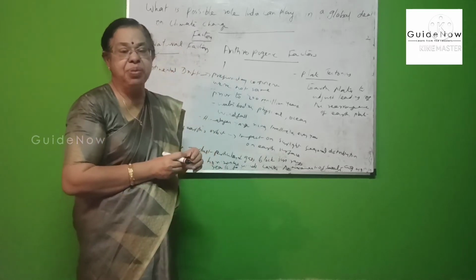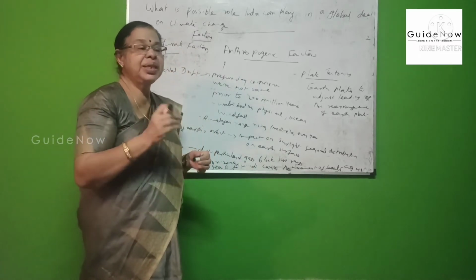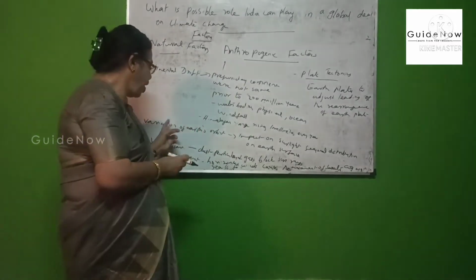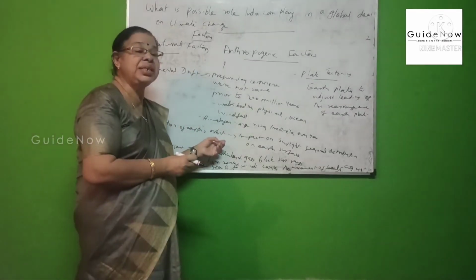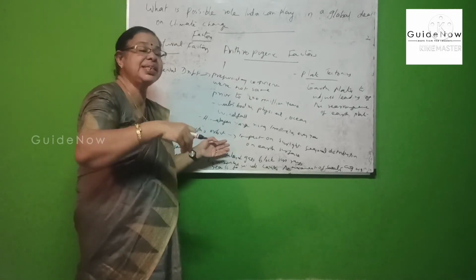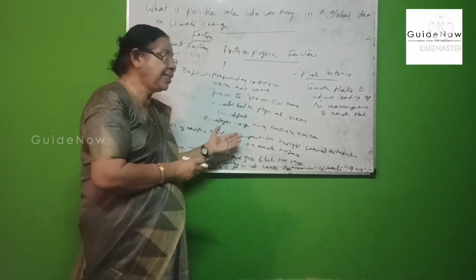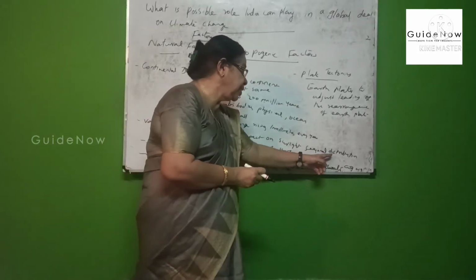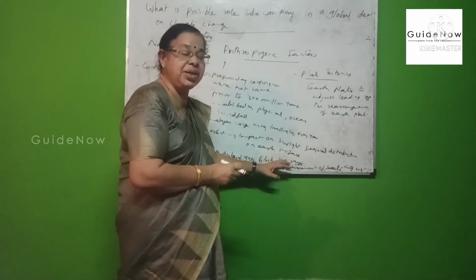That is the first important cause, a natural factor, which is continental drift. And second is the variation of Earth's orbit. A change in the Earth's orbit creates an impact on sunlight and the seasonal distribution on the Earth's surface.